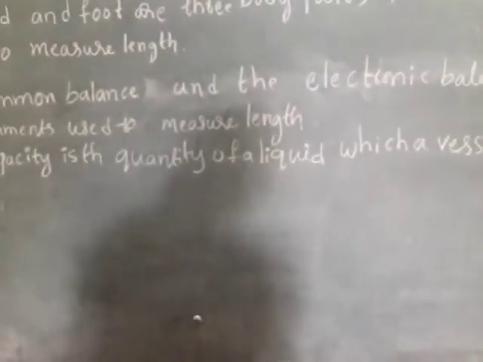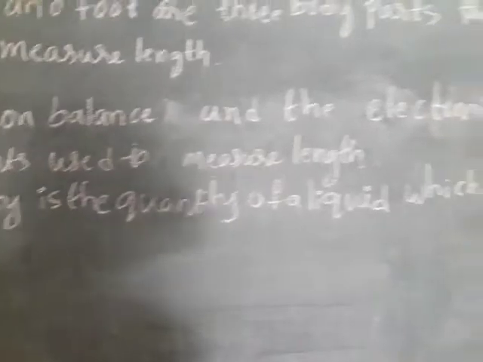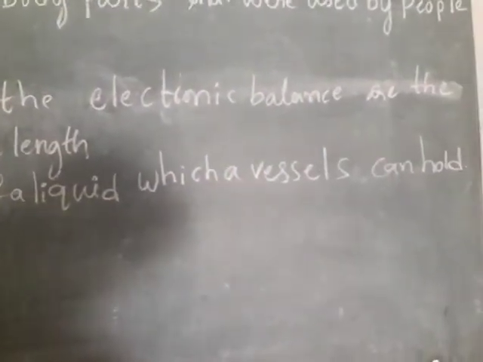It is the third question answer. The capacity is the quantity of a liquid which a vessel can hold. Okay, fourth question answer.